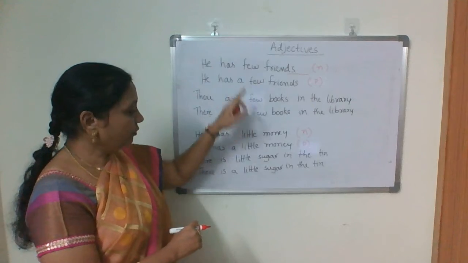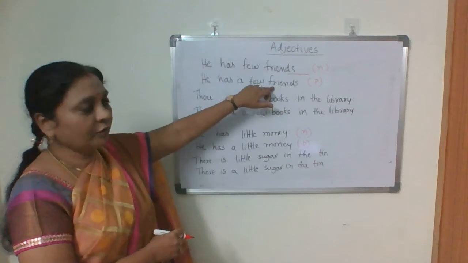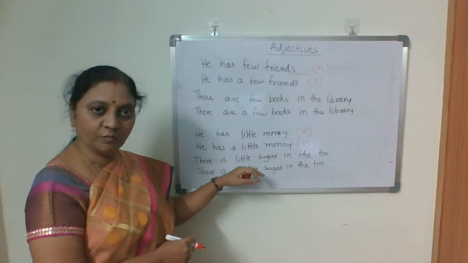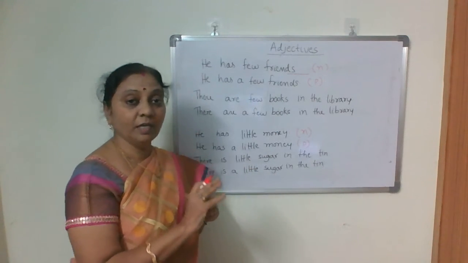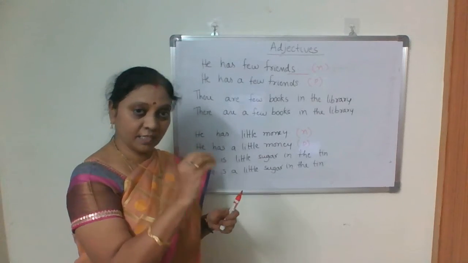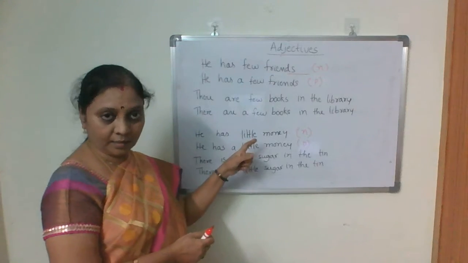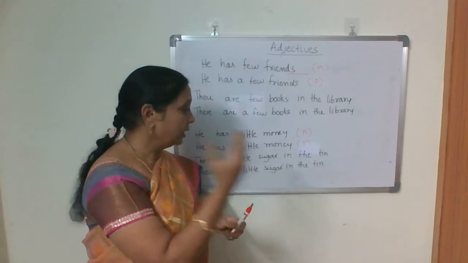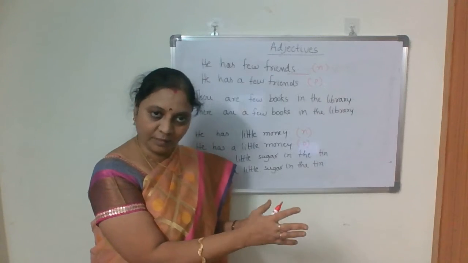So a few and a little are closer, but one we use for countable and the other for uncountable. Both convey a positive meaning, that there is something there. Whereas few and little both talk about negative, almost negligible, not any.